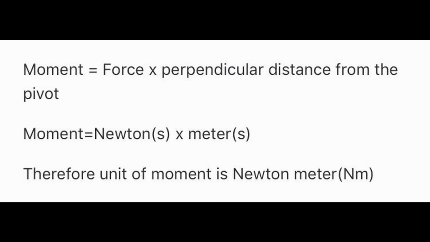Now what is the SI unit of moment of force? The formula for the moment of force is M is equal to F into d, that means force into the perpendicular distance. We know that in the SI system force is measured in newtons and distance is measured in meters. So for the moment, the SI unit will be newton meter, because it is force multiplied by the distance. So we say that the unit of the moment of force is newton meter.